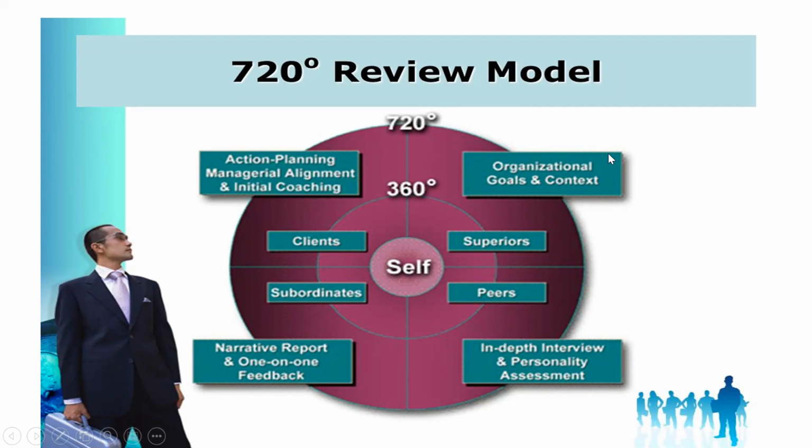They consider organizational goals and context, then in-depth interviews, personality assessment, narrative reports, and one-on-one feedback of that particular employee.